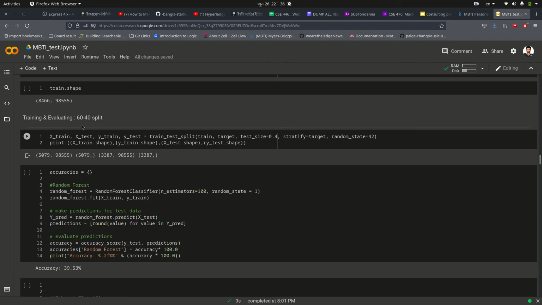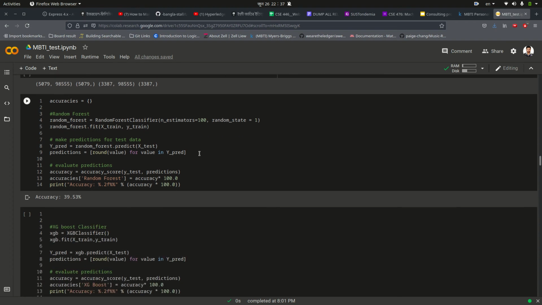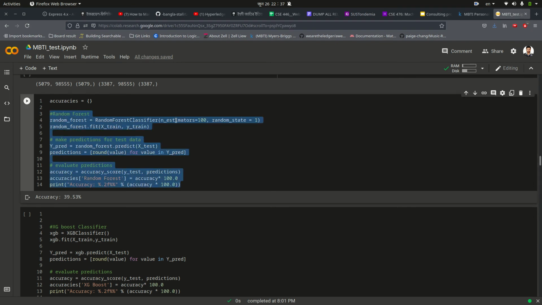Here you can see I have split the data set 60 to 40 percent, and I have used 60% for training the model and 40% for evaluating the accuracy. I have used the random forest method. Here is the definition of random forest. You can see I have used it for our model.